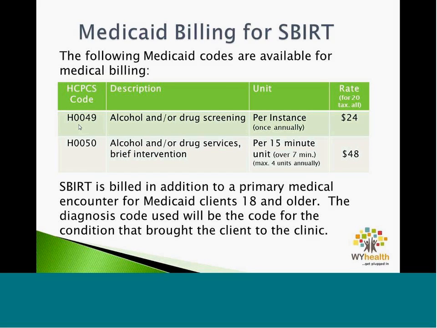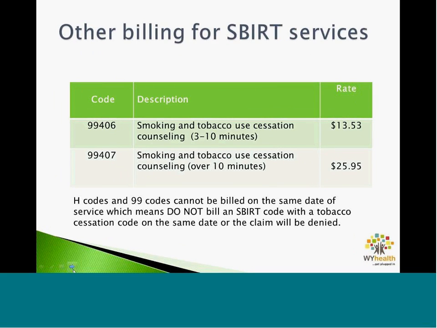If screen is positive for tobacco, H0049 would be billed on that first screen. A subsequent screen, if those questions are asked again, the cessation codes are available for subsequent conversations, 99406 and 99407. The codes are billed outside of the SBIRT process as well. The ASSIST screening tool does not need to be completed for these tobacco cessation codes to be used.